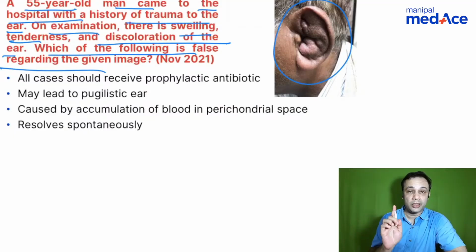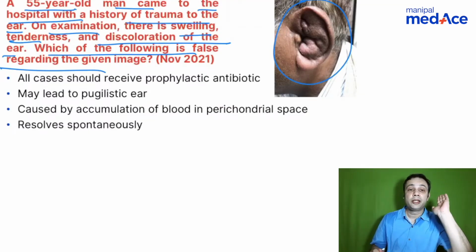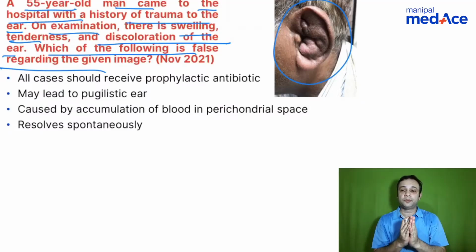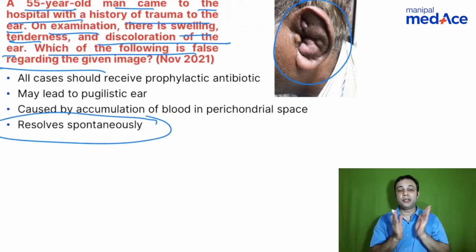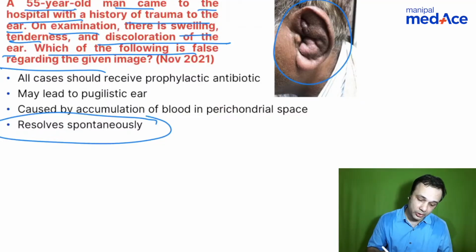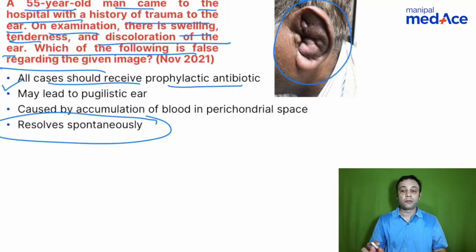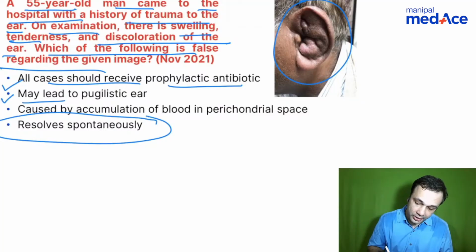Patient has undergone trauma, right? There is injury to the pinna. When there is injury to the pinna, you have the cartilage and the perichondrium. Absolutely correct, stardust. Resolve spontaneously is the right answer. So when you have injury to the pinna, the cartilage and the perichondrium can separate. When there is separation of the cartilage and the perichondrium, the blood supply to the cartilage goes away. There is a chance of secondary infection because there is no blood supply. So all cases should be given prophylactic antibiotics, right? Because there is a chance of developing perichondritis. May lead to a pugilistic ear.